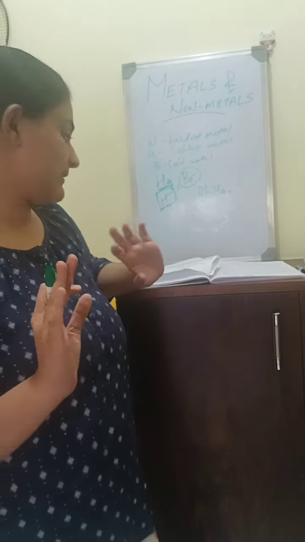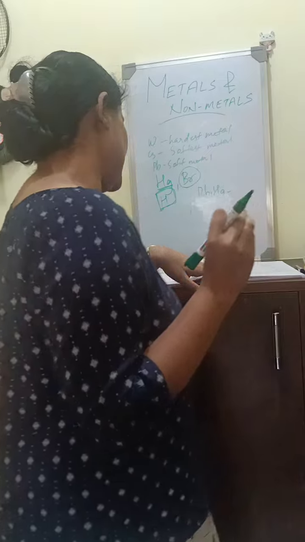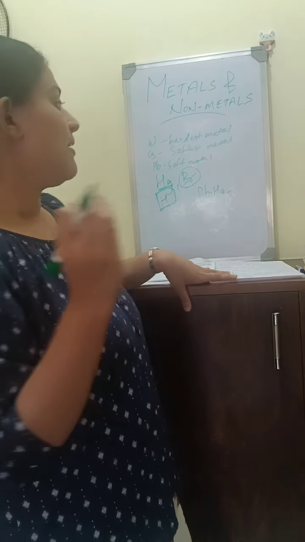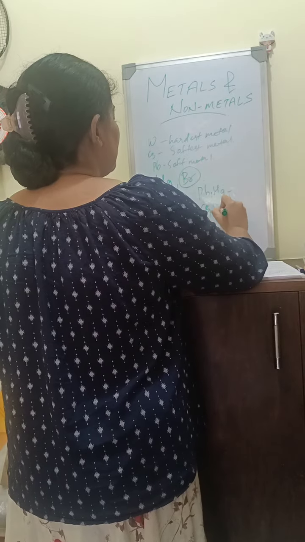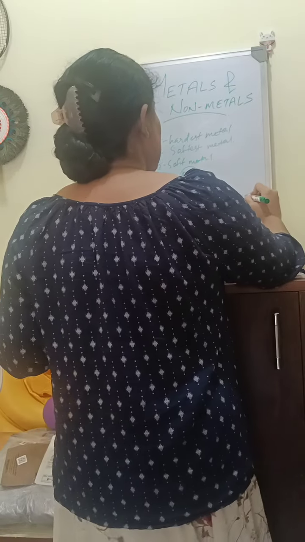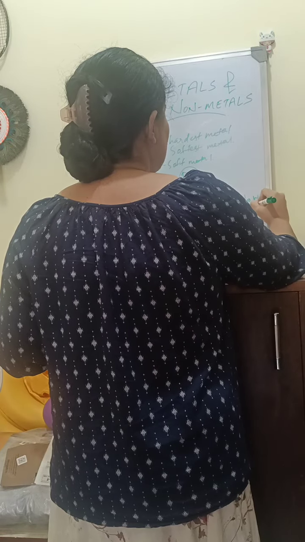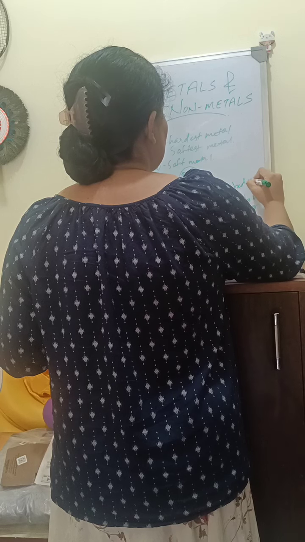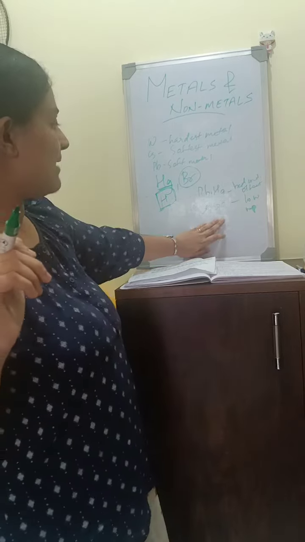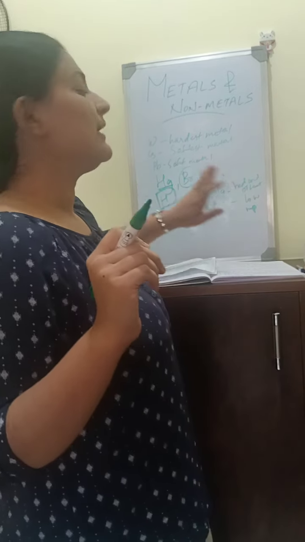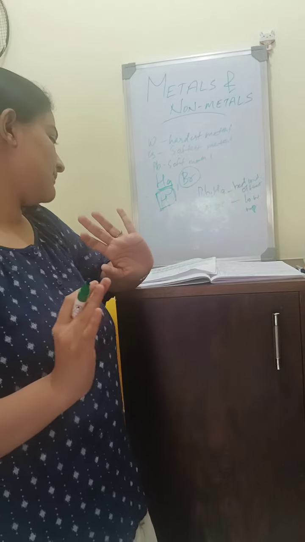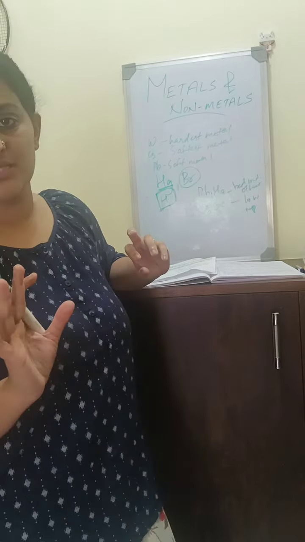Usually metals have high melting and boiling points, but cesium and gallium have low melting points. And usually metals have high density, but alkali metals are less dense in nature.